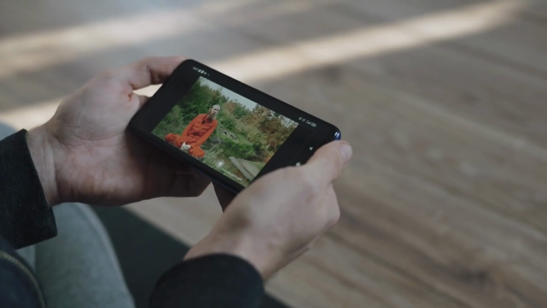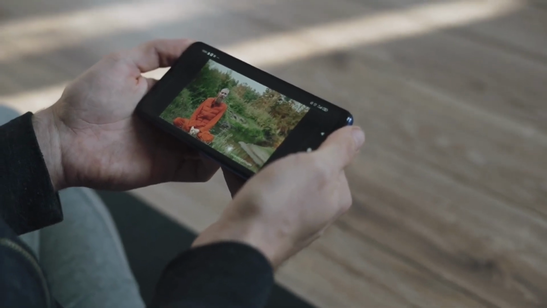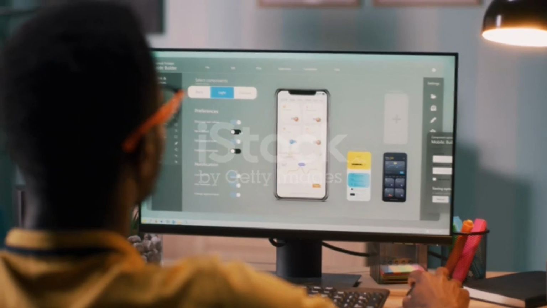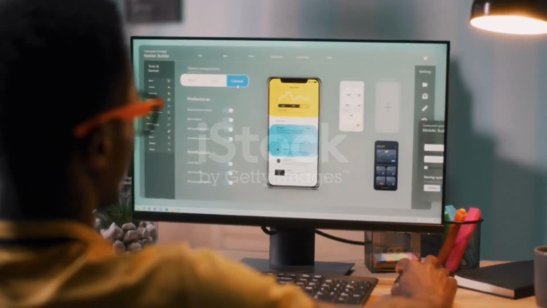We hope this video has been informative and helpful in your decision-making process. We encourage you to give Flutter a try and see how it can benefit your app development.